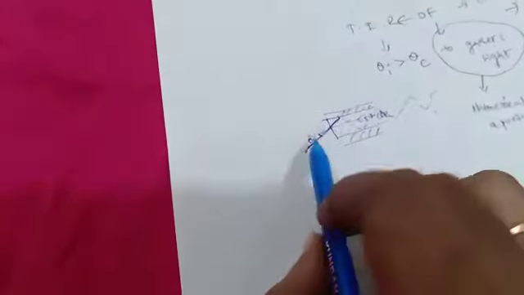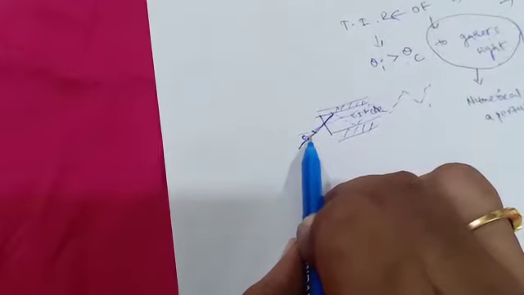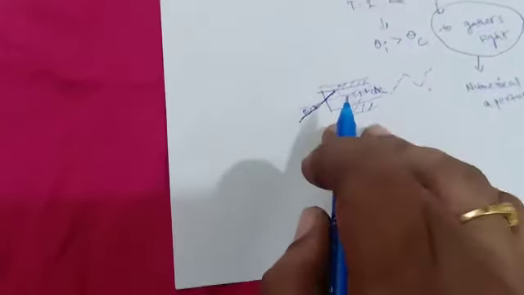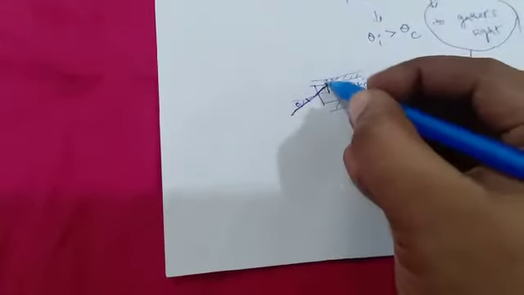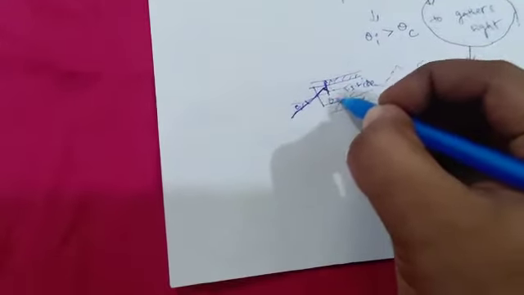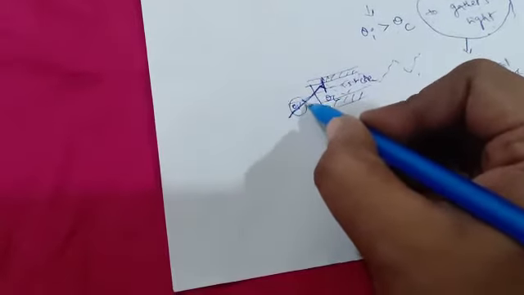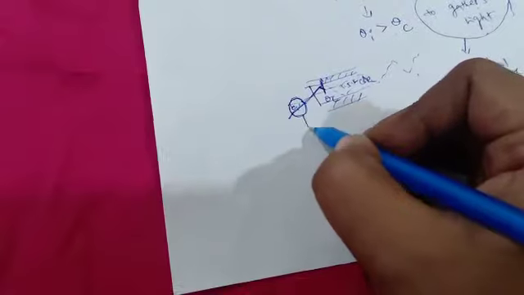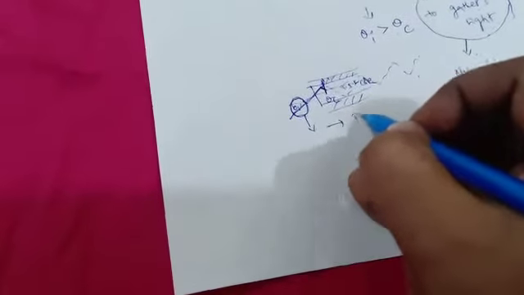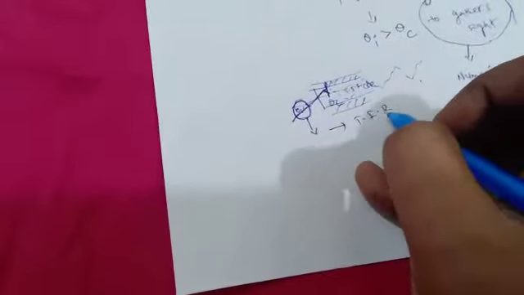So our launching angle must satisfy the condition that the angle of incidence is greater than the critical angle. So we must launch the light at a certain angle at which TIR, total internal reflection, takes place.